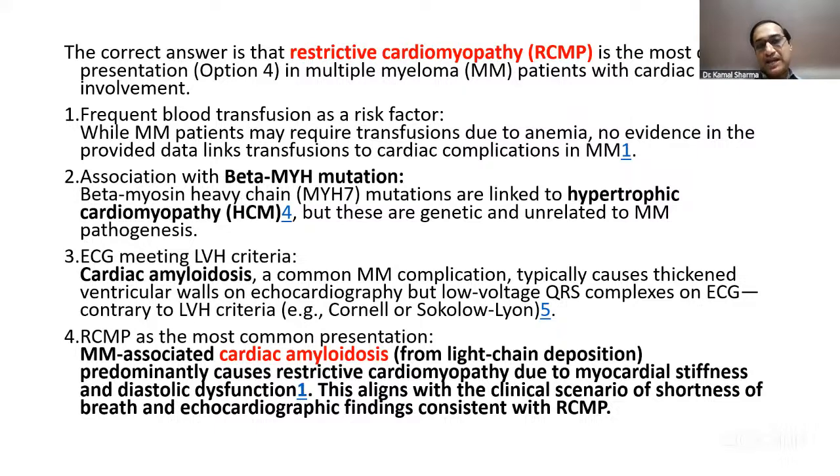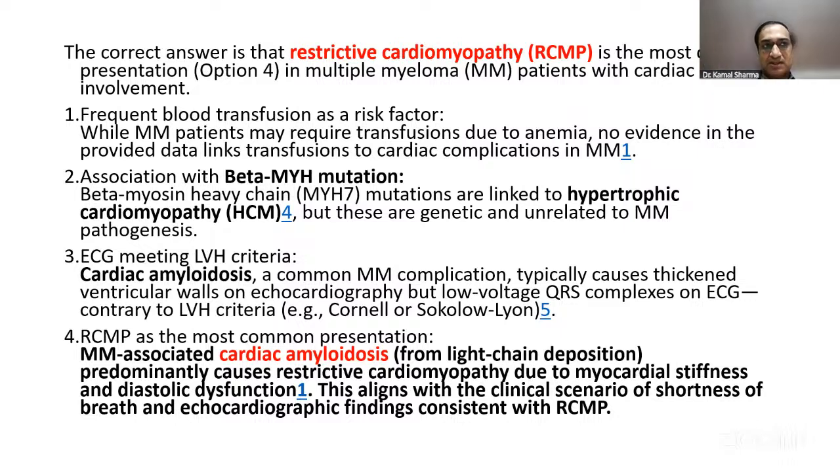Beta MYH is part of HCM, not a part of RCMP or multiple myeloma. Cardiac amyloid, common complication. Thickened walls, as I mentioned, low QRS complexes by Sokolow-Lyon or Cornell index. And as I said, this is the classical presentation of what is called a pseudo-infarction pattern, which you can pick up on a dyssynchrony or dissociation between ECG and echo. Echo shows thick septum and there is no LVH. And that's how you diagnose.